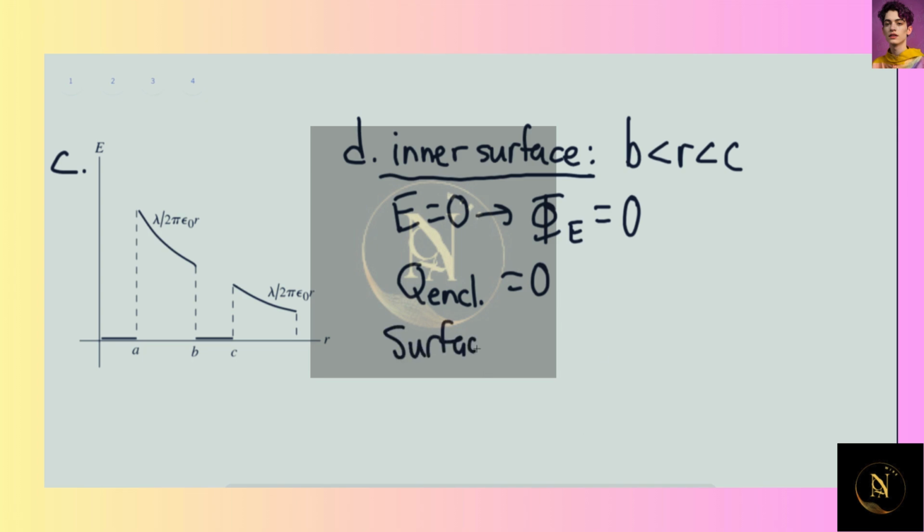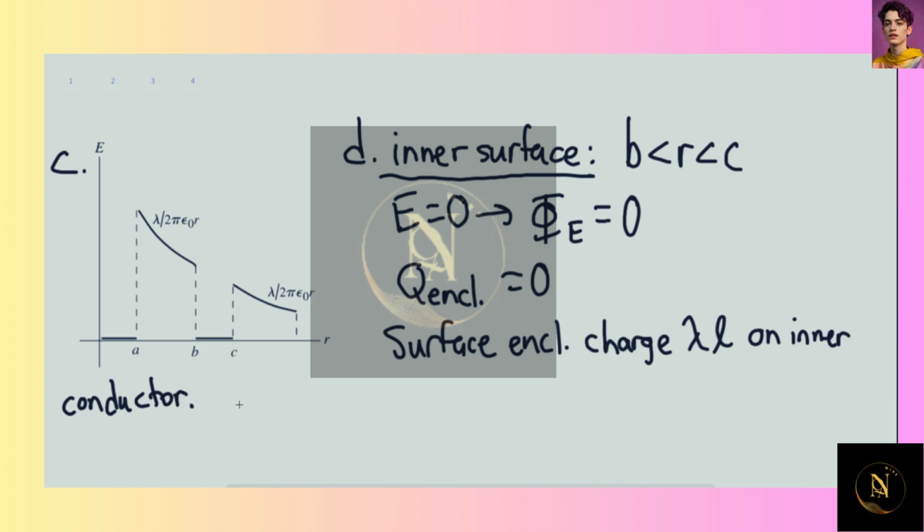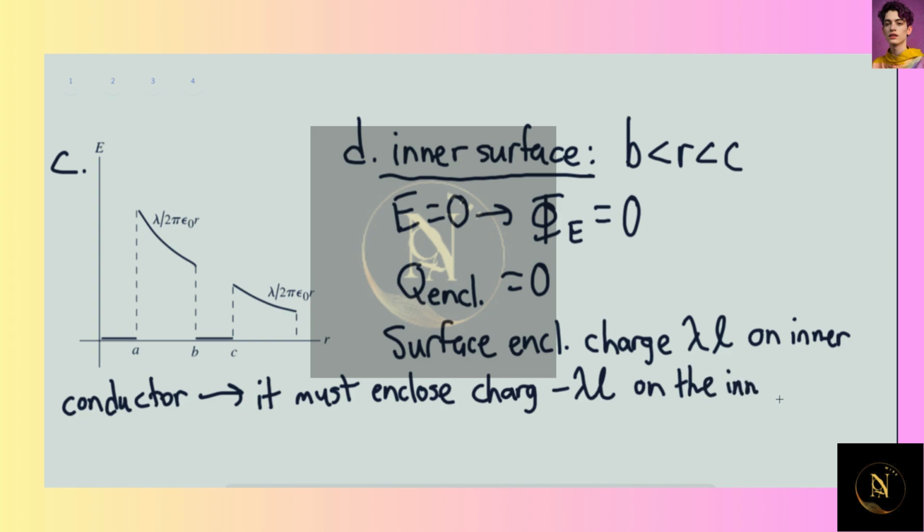So given this, it must enclose charge negative lambda L on the inner surface of the outer conductor.